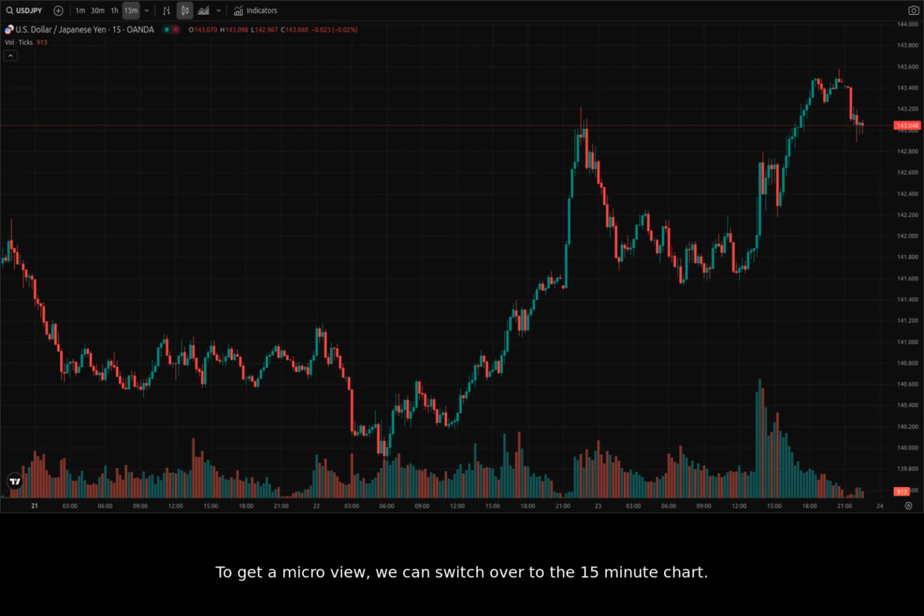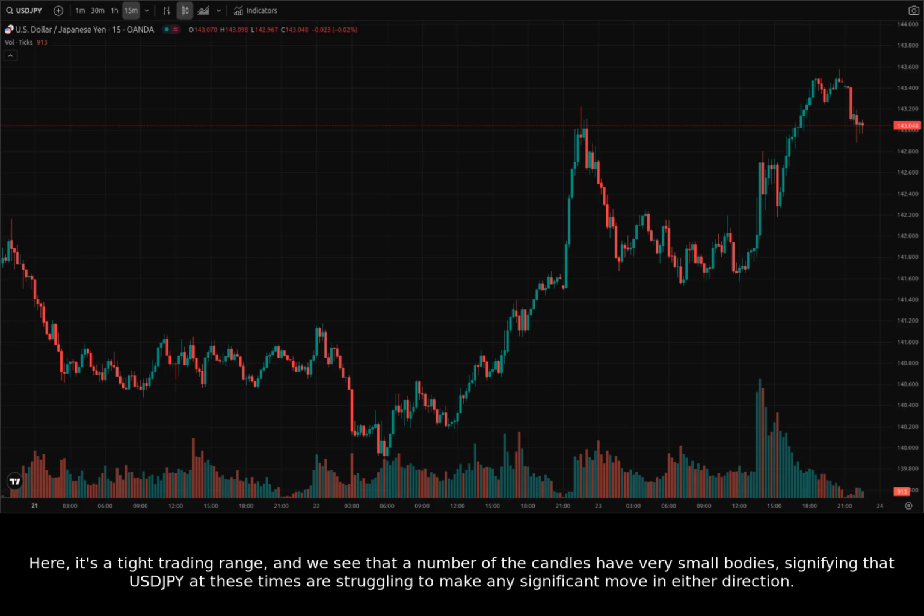To get a micro view, we can switch over to the 15-minute chart. Here, it's a tight trading range, and we see that a number of the candles have very small bodies, signifying that USDJPY at these times are struggling to make any significant move in either direction.